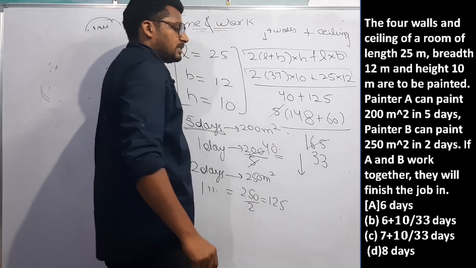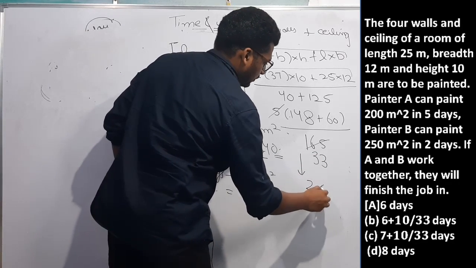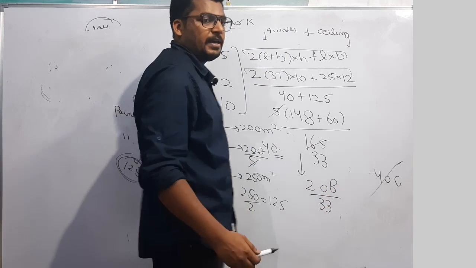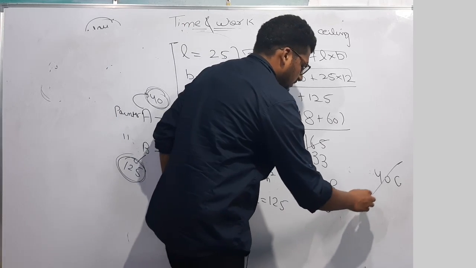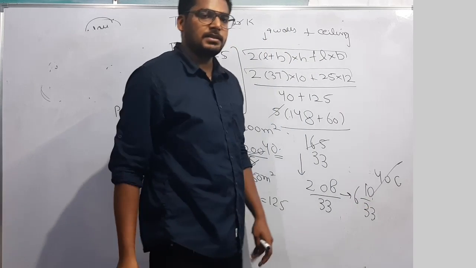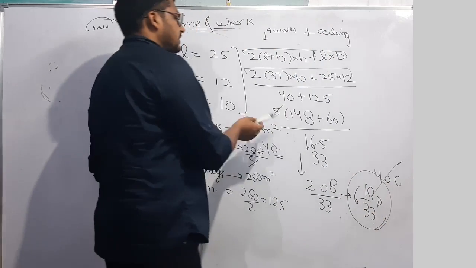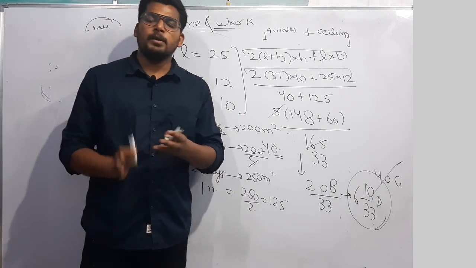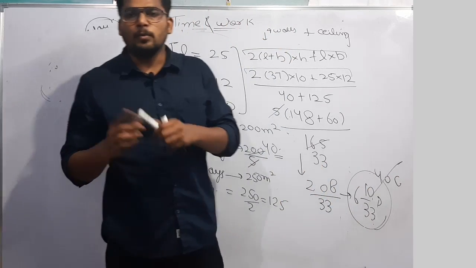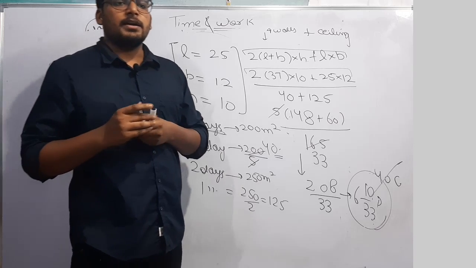148 plus 60 will be 208 by 33, which will be equal to nothing but 6 whole 10 by 33. 6 whole 10 by 33 days a room, with its 4 walls and ceiling, will be painted in 6 whole 10 by 33 days. Hope you have understood the question. So coming on to our next question.